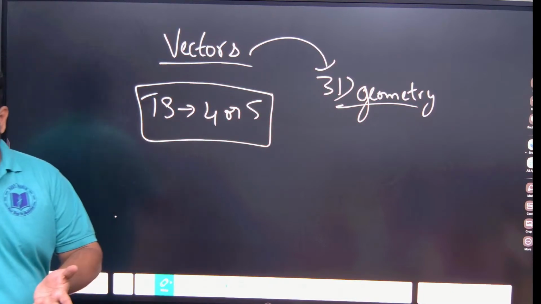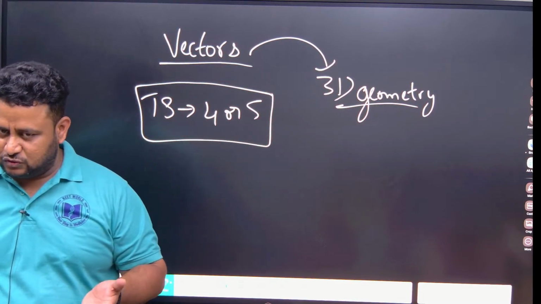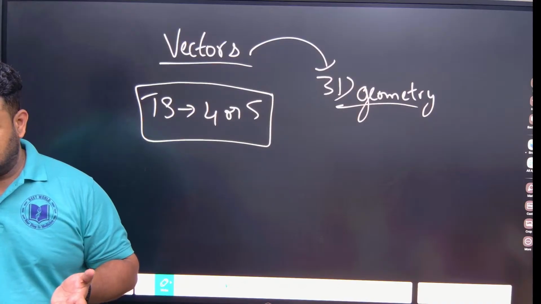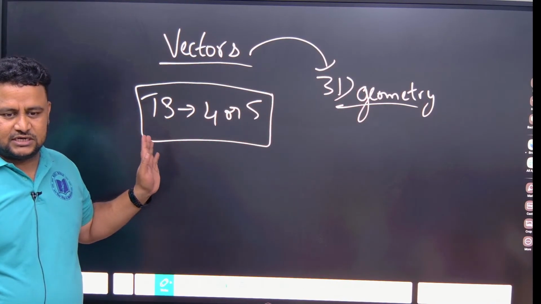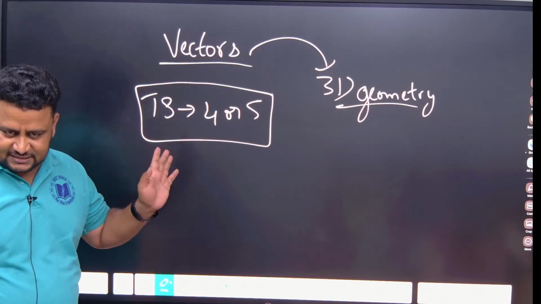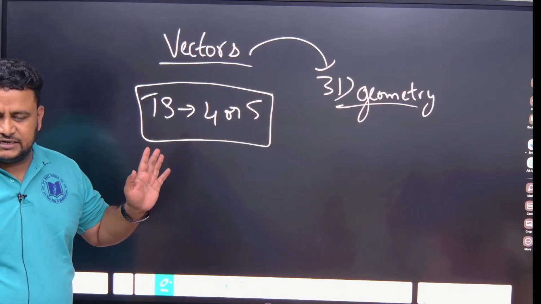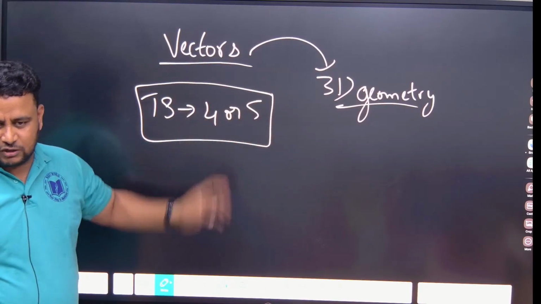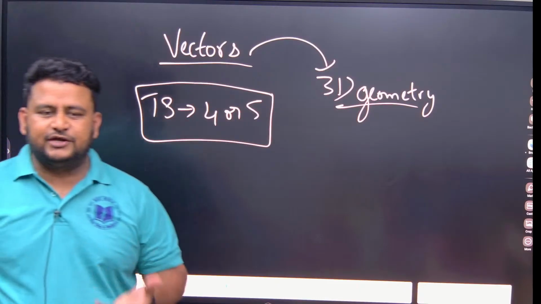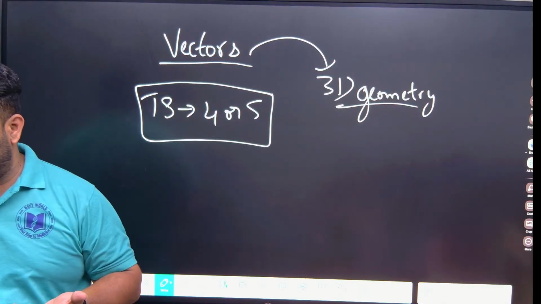Like I told in one of the classes, what are the topics that you must do to get minimum 40 plus marks out of 80? Those are easy topics, and vectors is also there. That's why this topic is important, because it is easy. Next, it is important for studying other topics also. Some knowledge of vectors you already have, because you have studied it in physics also.